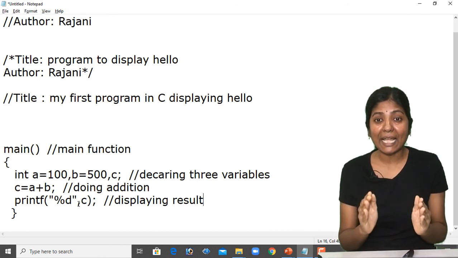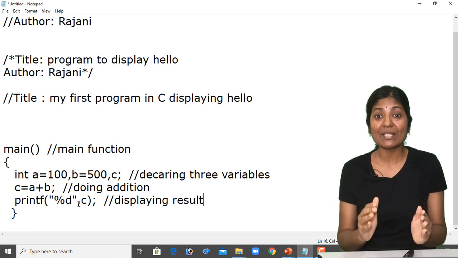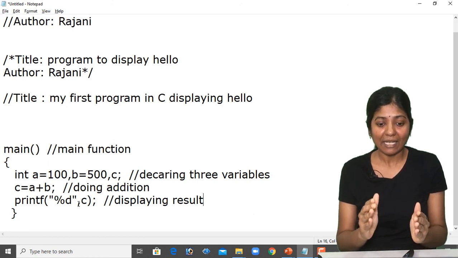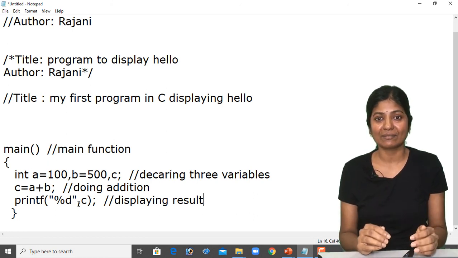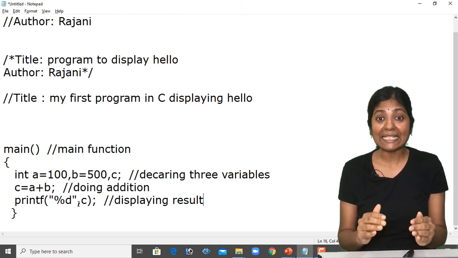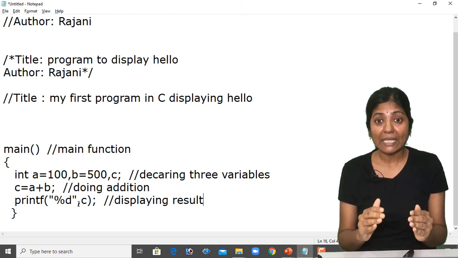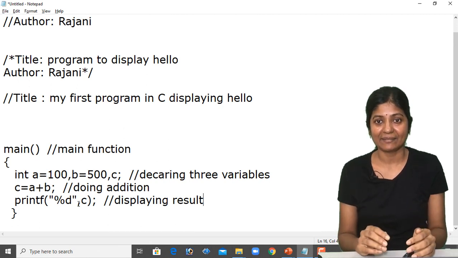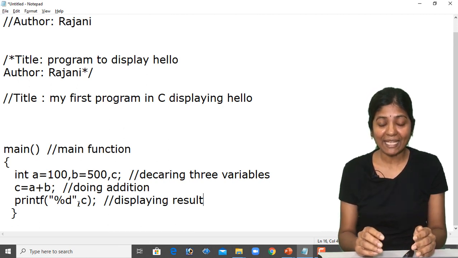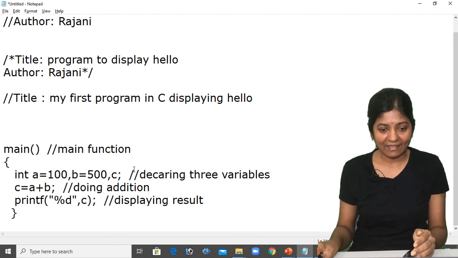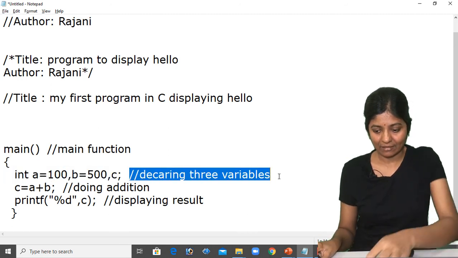Don't try to write many comments in your program because it will mess up comments with the code. Write comments only whichever it is necessary. Okay? Let's say like this.